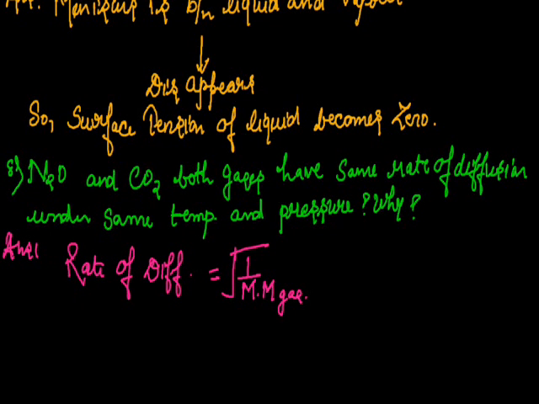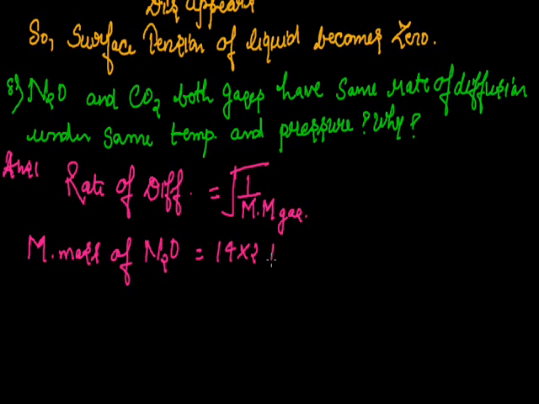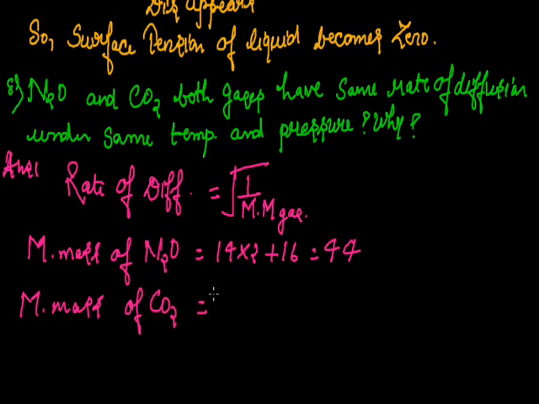Now, if we focus on the molecular mass of N2O and CO2, the molecular mass of N2O comes out to be 14 multiplied by 2 plus 16, which is equal to 44, and the molecular mass of CO2 is 12 plus 2 multiplied by 16, which is again equal to 44 grams.